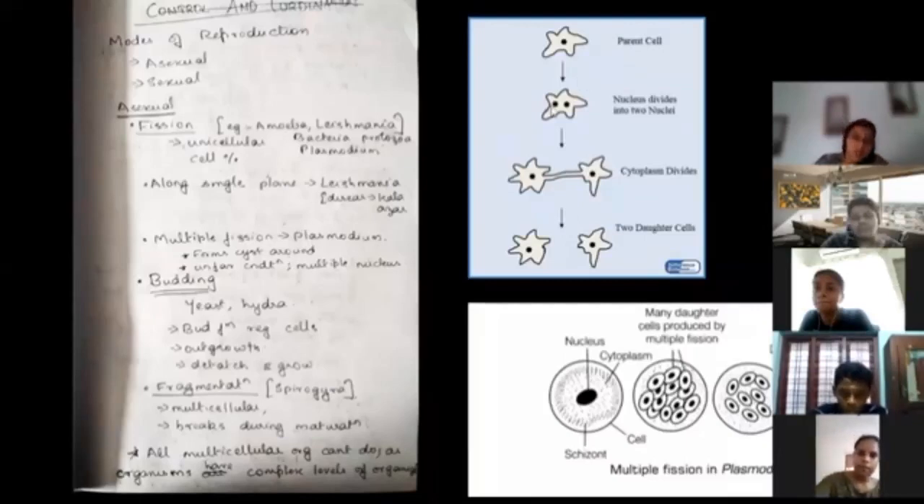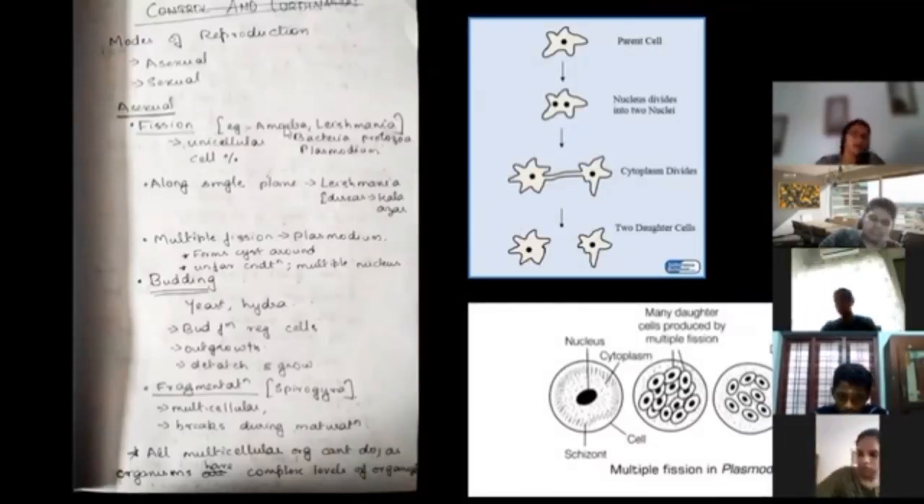So the first nucleus is going to divide, then the cytoplasm is going to divide, and two daughter cells are going to be formed. So in case amoebic fission or amoeba's reproduction is going to be asked, you have to draw this particular diagram. In fission, amoeba is the most common example. See, amoeba can divide in any plane.